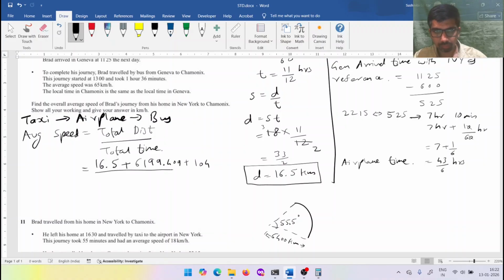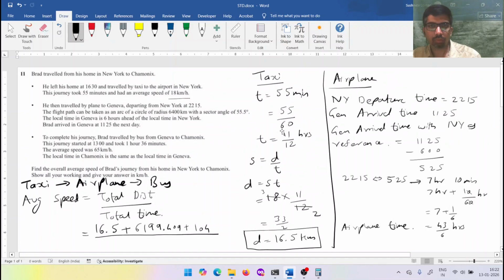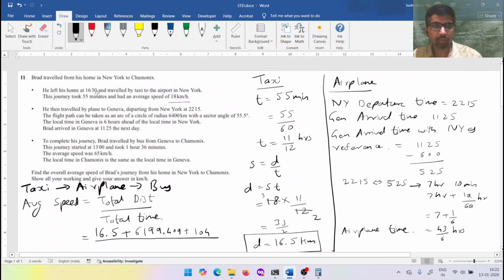Upon total time, start time to end time. Let's go one by one. So he started at 16:30 hours. This is the start time.